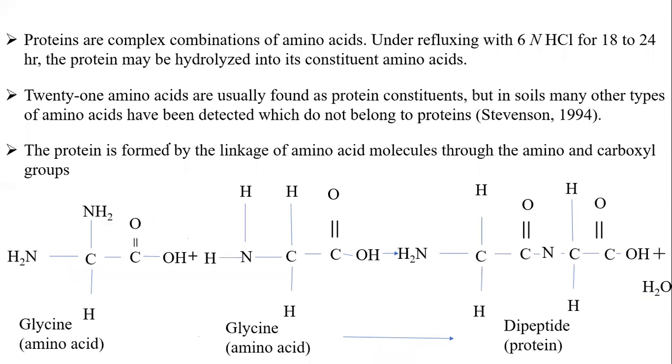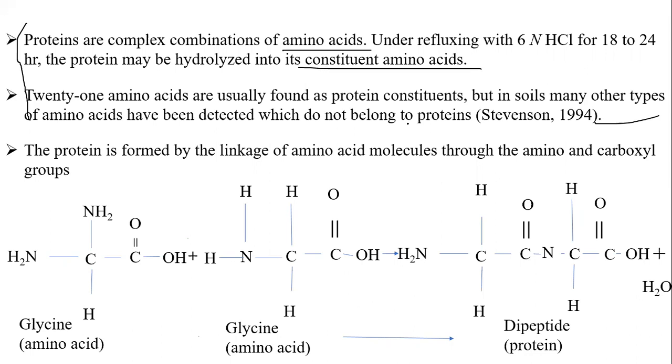Continuing with amino acids, students, proteins are complex combinations of amino acids. These are the extracting procedures: with 6 normal HCl after 18 to 24 hours, the protein may hydrolyze into its constituent amino acids. 21 amino acids are usually found in protein constituents in soils. Many other types of amino acids have been detected which do not belong to the protein. Just for information, I quote these two lines. After distillation and identification, we have found many different types of amino acids.